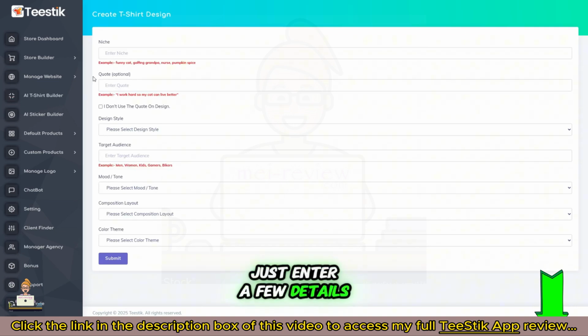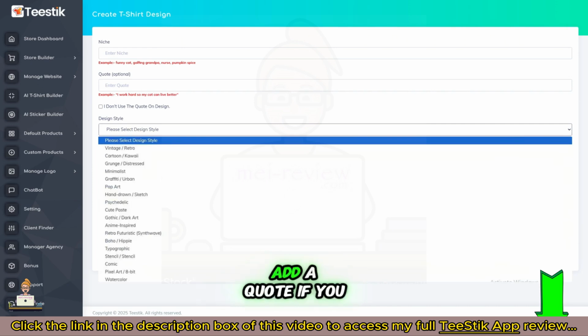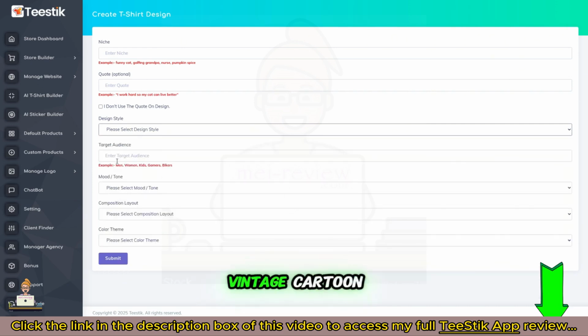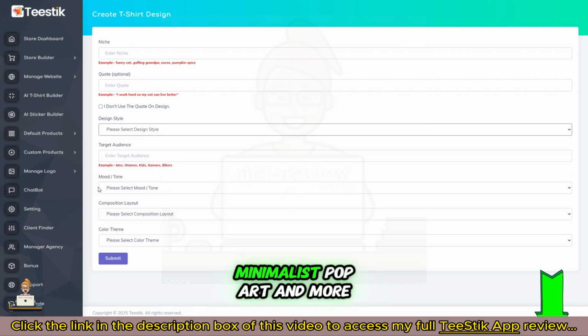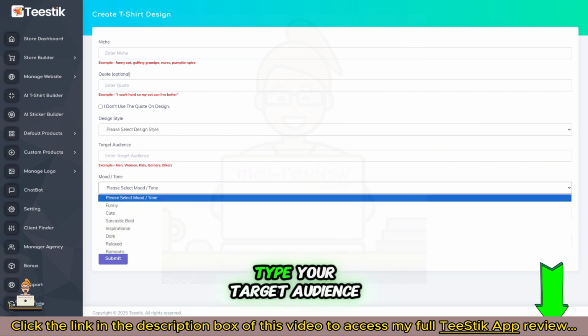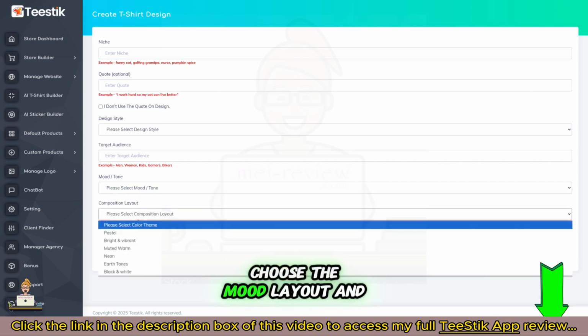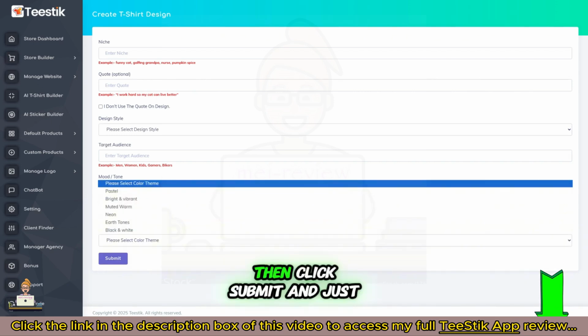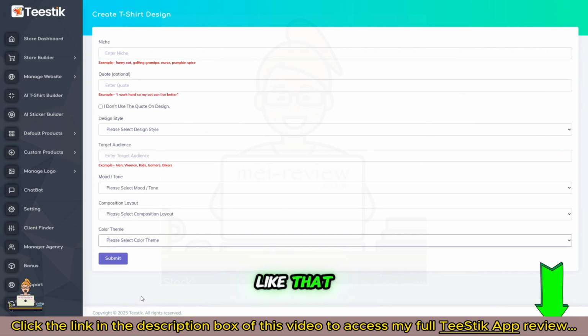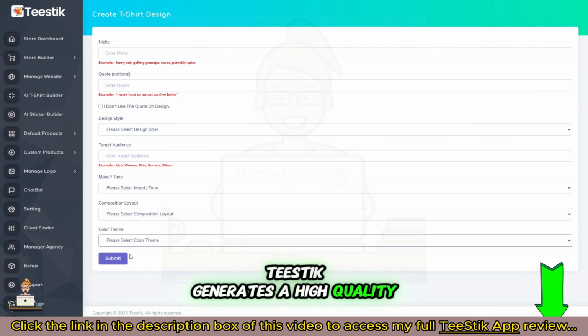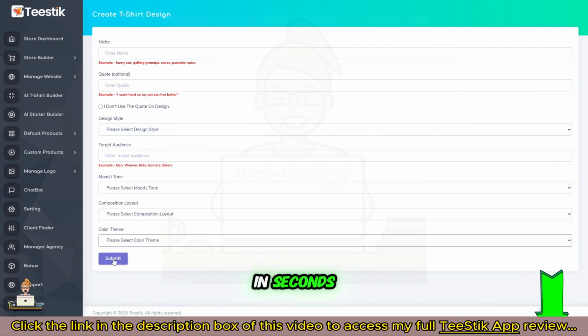Just enter a few details using the drop-down menus. Type your niche or main idea. Add a quote if you want text on the design. Choose your design style, like vintage, cartoon, minimalist, pop art, and more. Type your target audience. Choose the mood, layout, and color theme. Then click Submit, and just like that, TeeStik generates a high-quality, ready-to-sell t-shirt design in seconds.